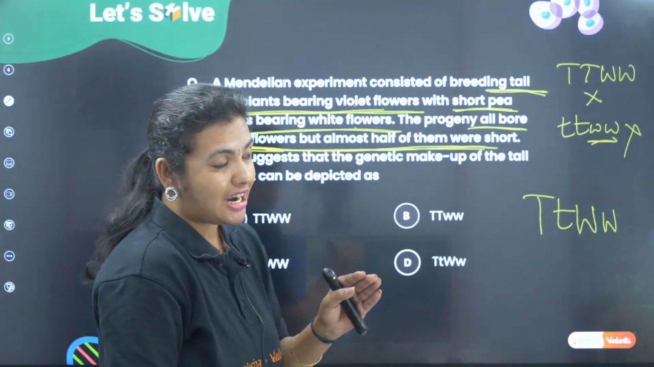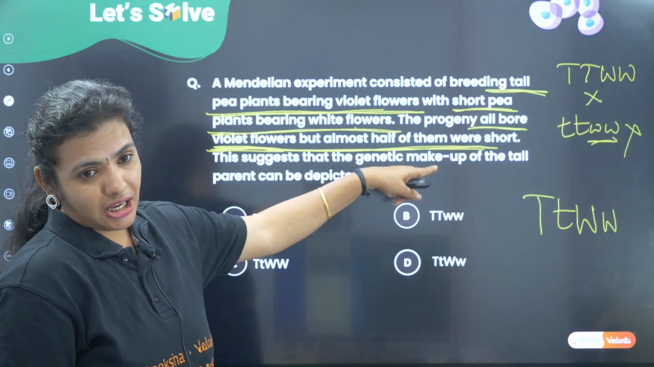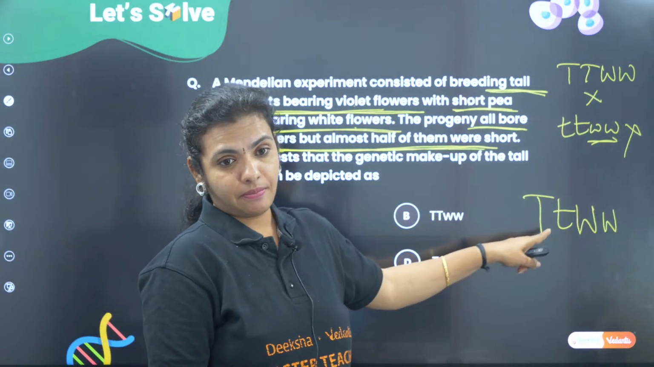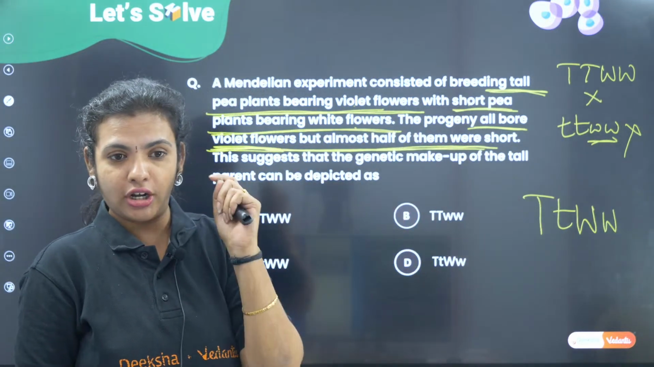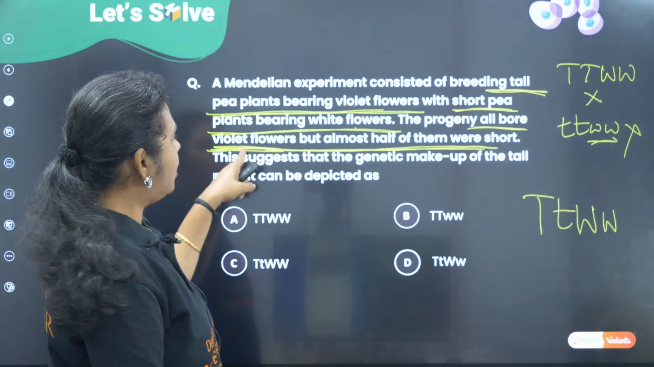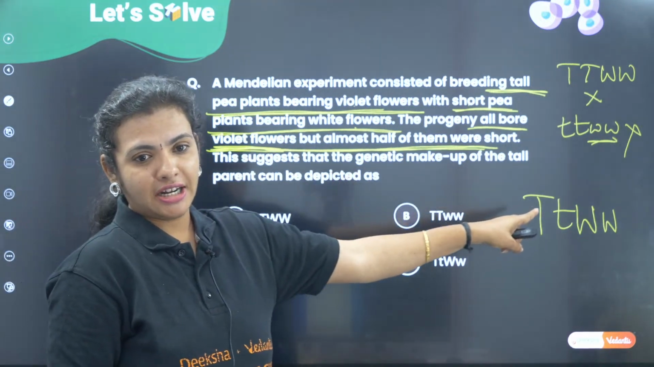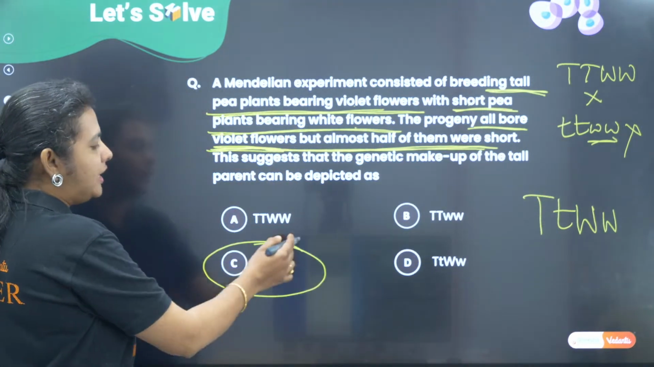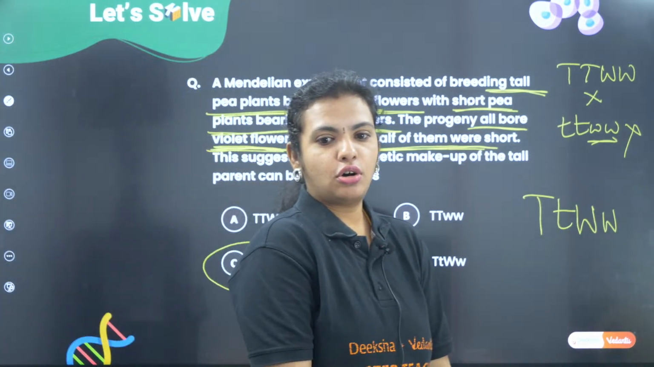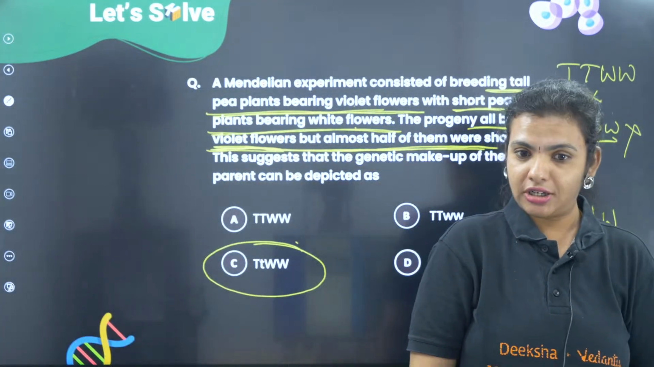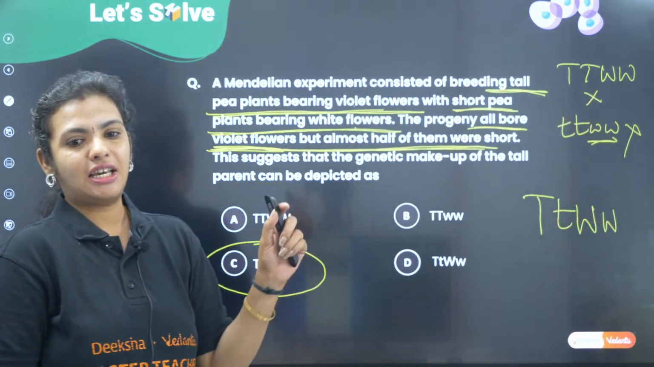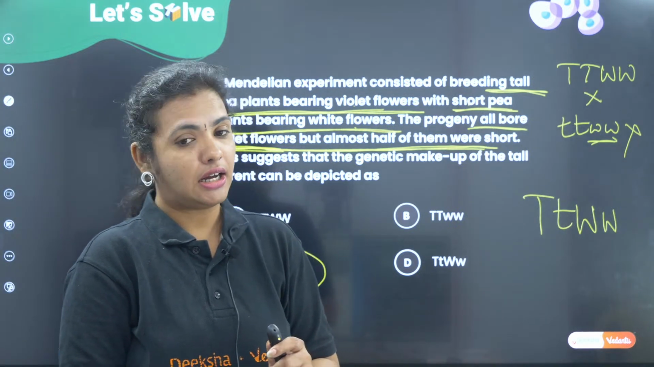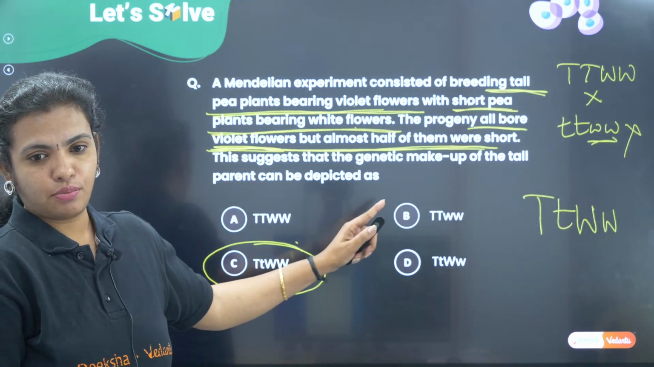Yes, did you all understand? Half of them are short, meaning I have tall plants also, so definitely I should have capital T here, and I should have small t also because they are short, and all of them are violet. So, it is capital T, small t and capital W. Did you understand, all of you? So, only Netra and Pushpa have got it right. Very good, children. Okay. So, that is the answer. I hope Aru, Viksha and the others understood how to solve this problem.